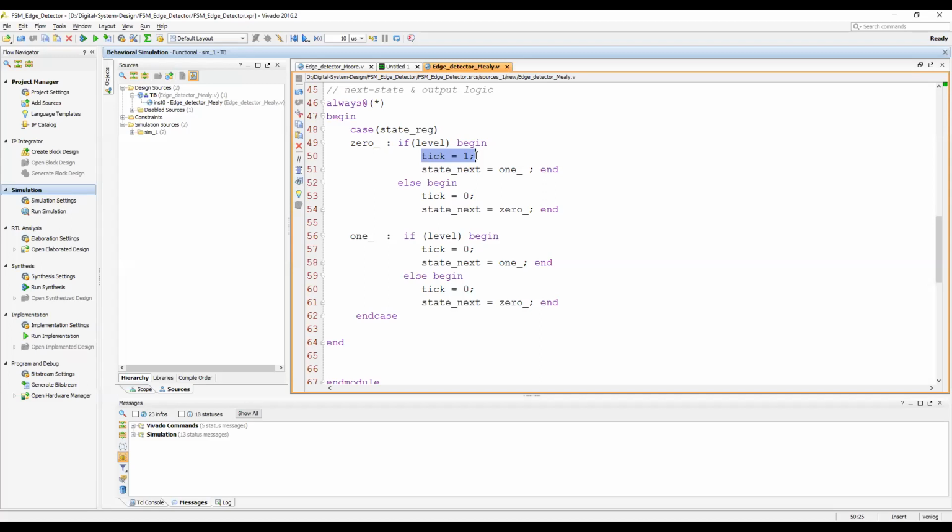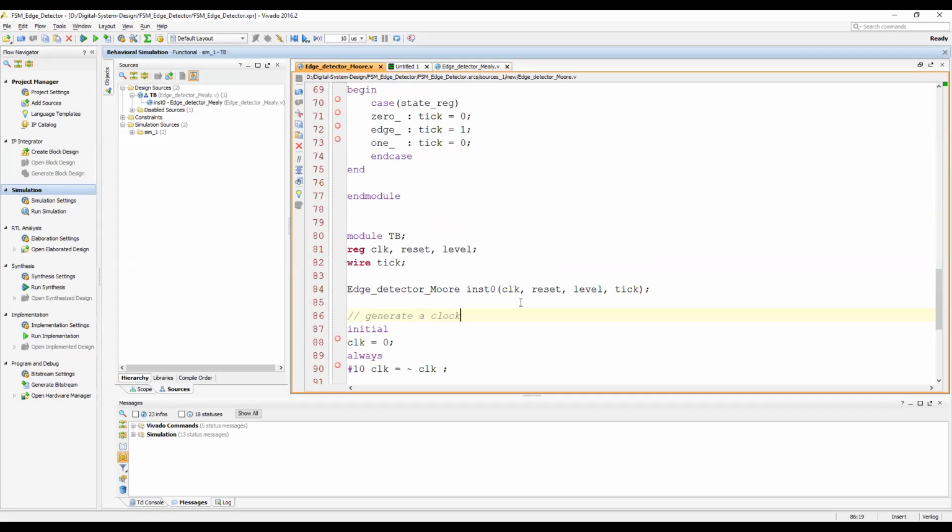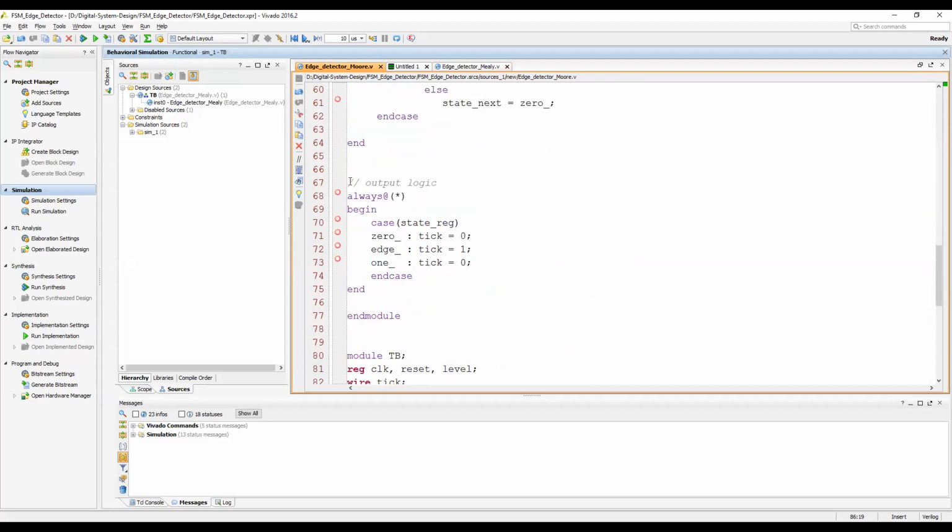When I'm deciding about the output, I'm looking at the current state, and I'm also looking at the current input, right? Before that, if you look here, this is the output logic. Here I'm not looking at the input condition. I'm just looking at the state. If this is the state, output is equal to 0. If this is the state, output is equal to 1. If this is the state, output is equal to 0.